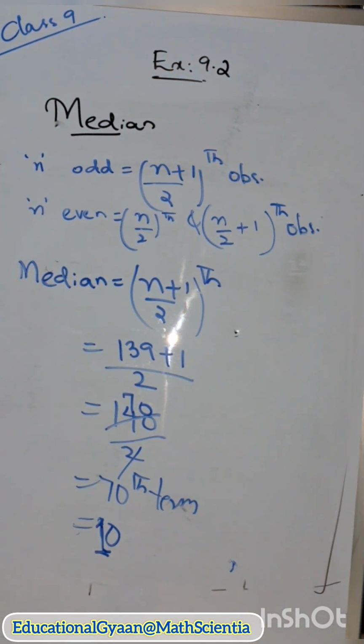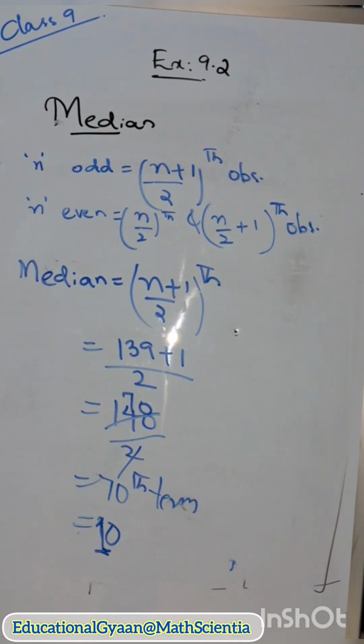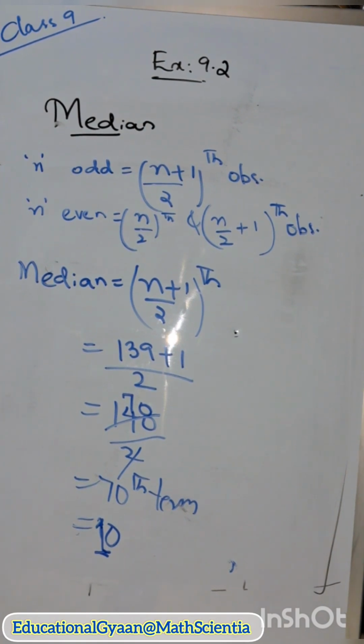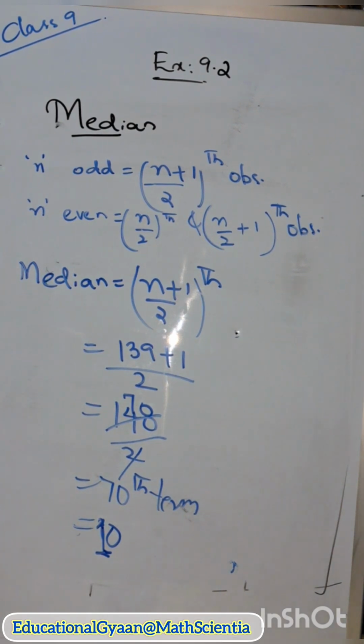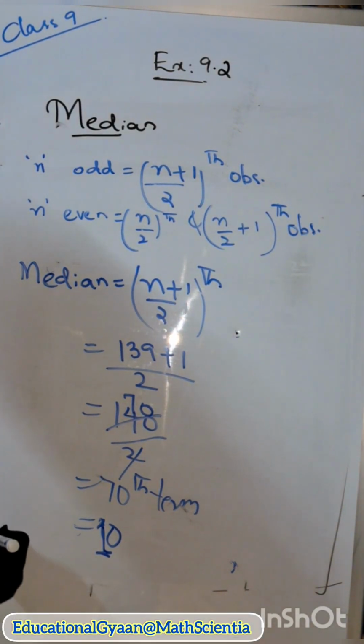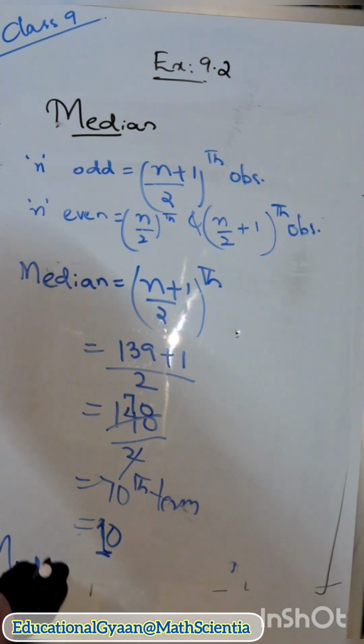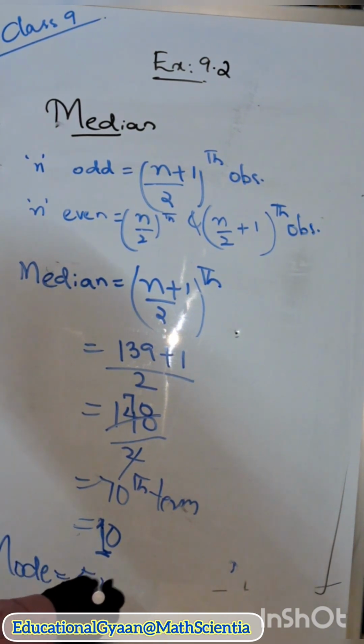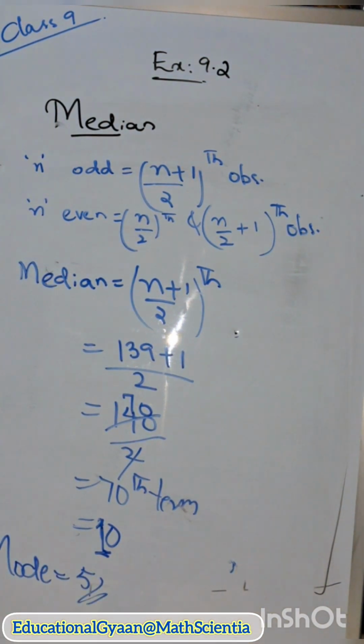And also, in the table we just worked on, the most repeated value means the greatest frequency. 56 cricketers had 5 centuries. So the mode is nothing but 5 centuries, because it is the most repeated term. So mode is 5. This is the answer for question number 7.